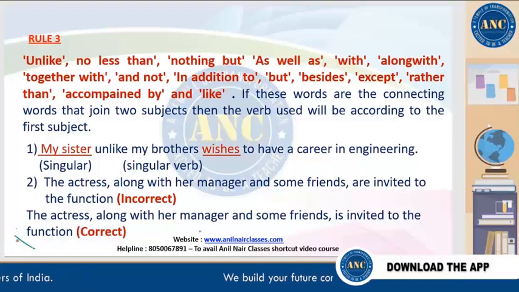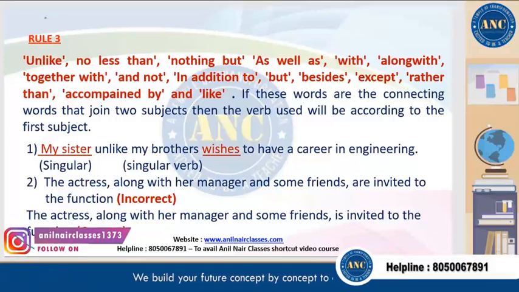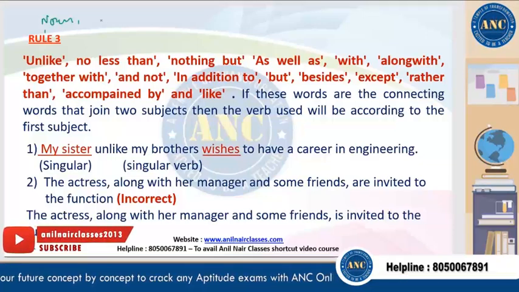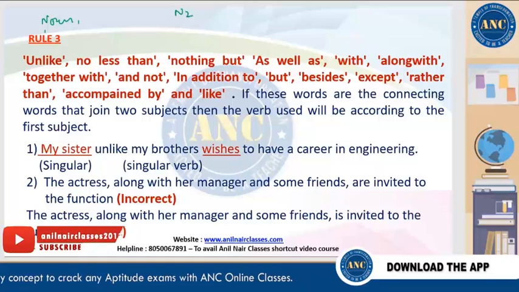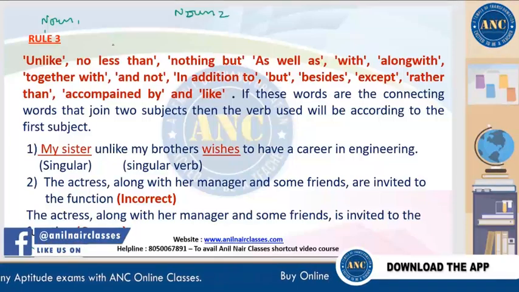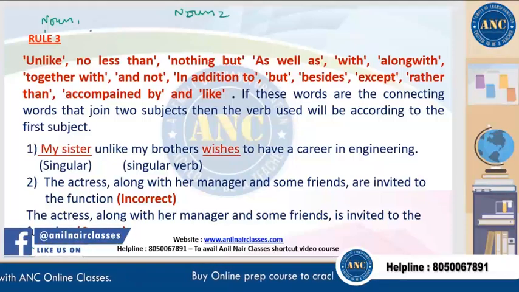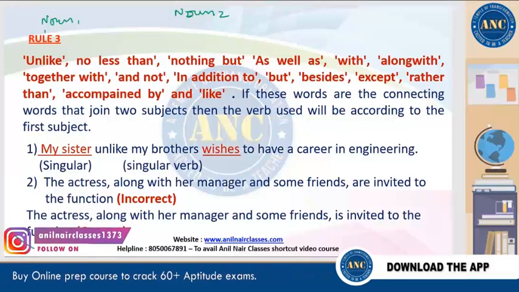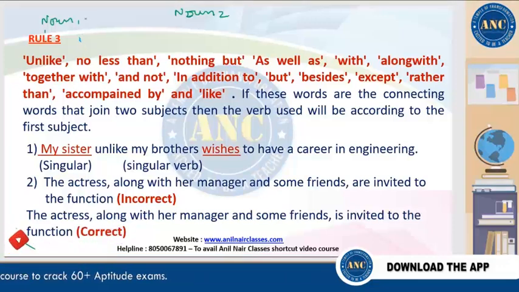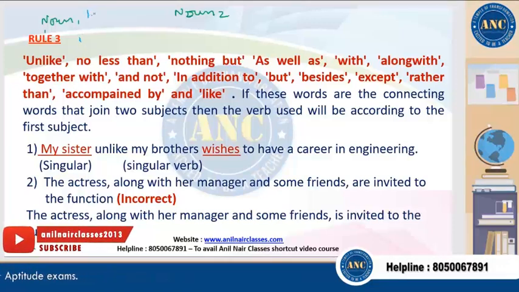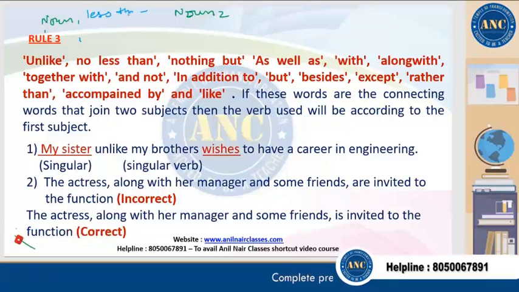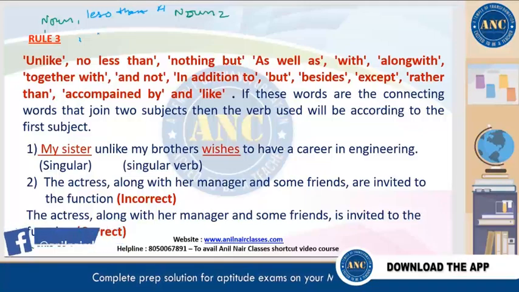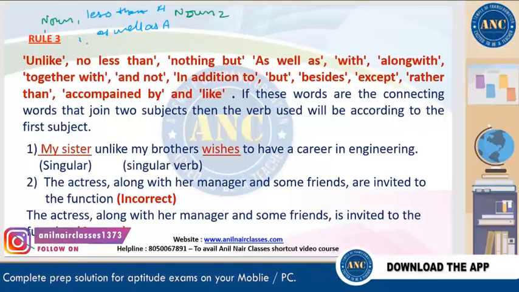But if the two nouns are not joined with "and", suppose you have noun 1 and noun 2, and instead of "and", they are joined with some other words, like noun 1 along with noun 2, or as well as, or accompanied by.